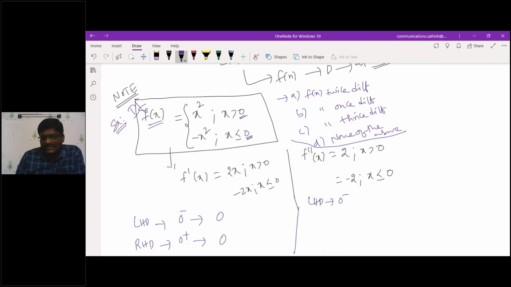Can you tell me what is your left hand derivative, that is 0 minus, and right hand derivative, 0 plus? Can you tell me what the answers for this are? Because here there is no multiplication of your x. Left hand derivative is minus 2, right hand derivative is what? Plus 2. Is LHD equivalent to RHD? No, sir. Good.